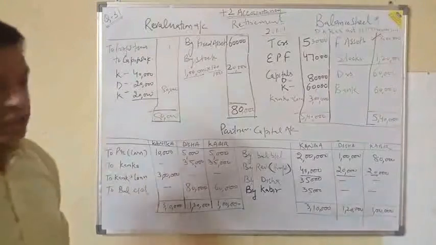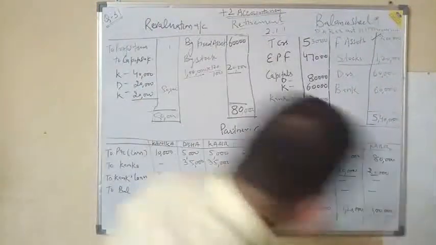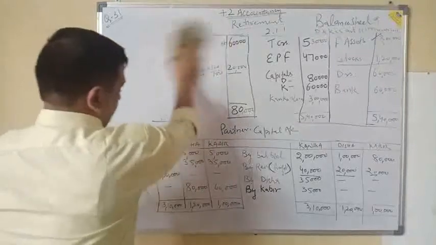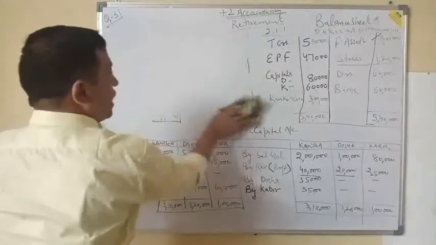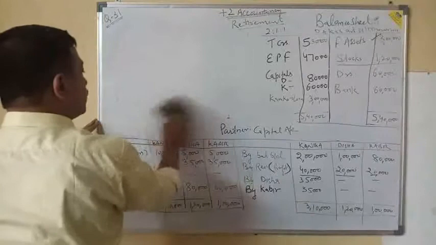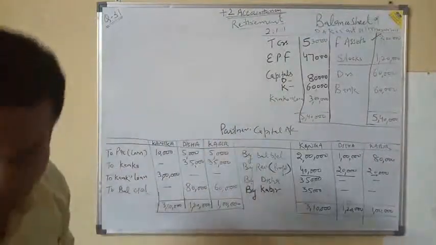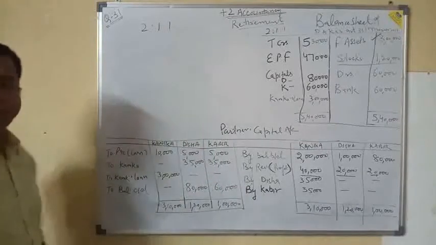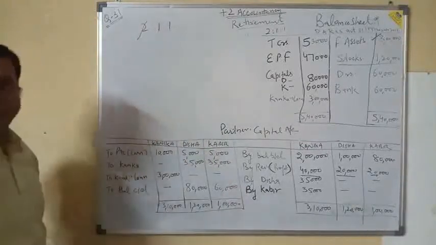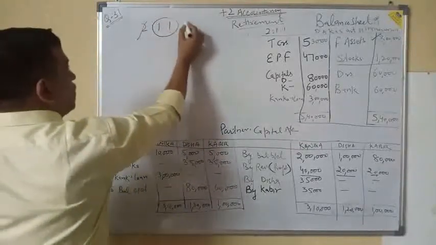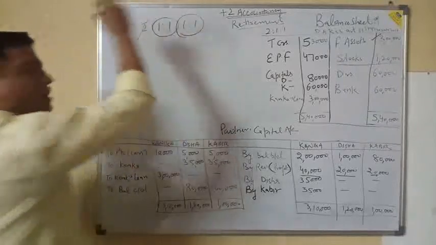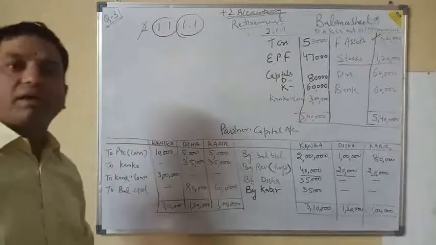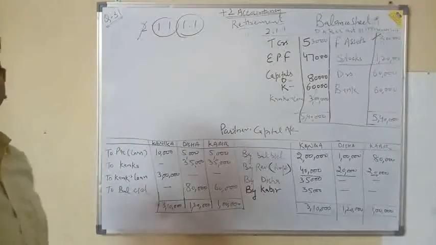Now the next points in this case: how to find out the profit sharing ratio and how to find out the goodwill. Here the old ratio is 2:1:1. So the new ratio will become 1:1, and this will be the gaining ratio. The gaining ratio is the same, and the new ratio will be 1:1, meaning an equal ratio.